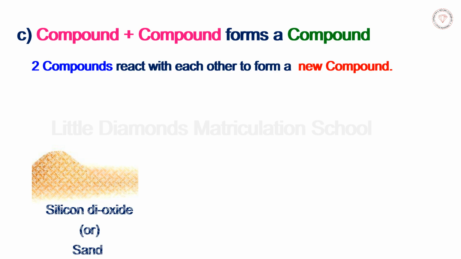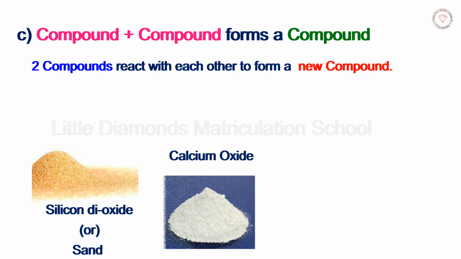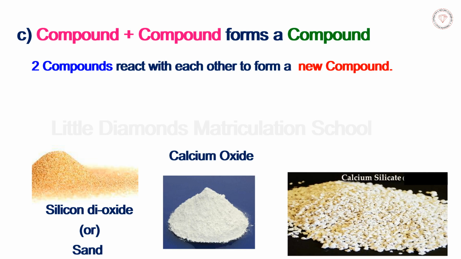Example, silicon dioxide, a compound, reacts with calcium oxide, another compound, to form a new compound, calcium silicate. SiO2 plus CaO gives CaSiO3. Silicon dioxide is sand and calcium oxide is lime. These two compounds react to form calcium silicate.